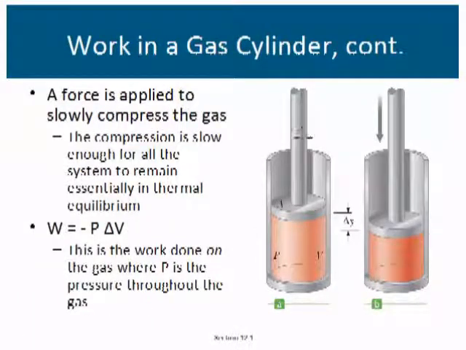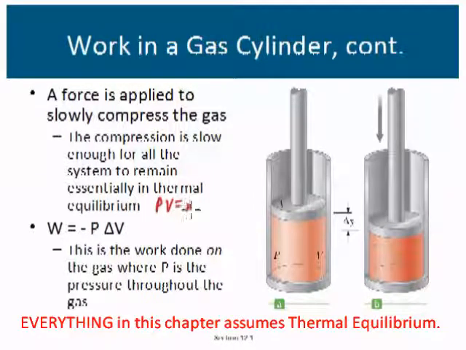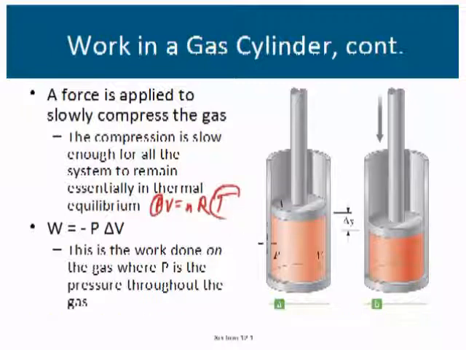We apply a force slowly to compress the gas. Compression is slow enough for all the system to remain essentially in thermal equilibrium. That means we can use the equation PV equals nRT, because only in the case where everything's in thermal equilibrium does pressure or temperature really represent properties of the entire gas.